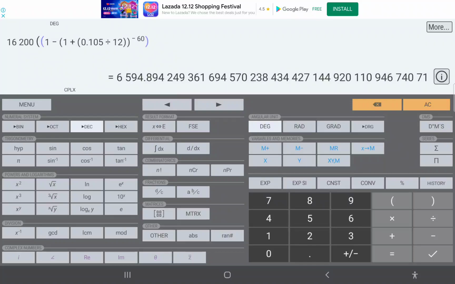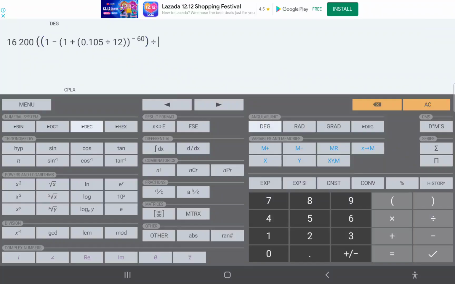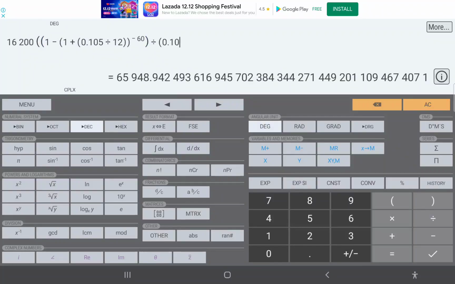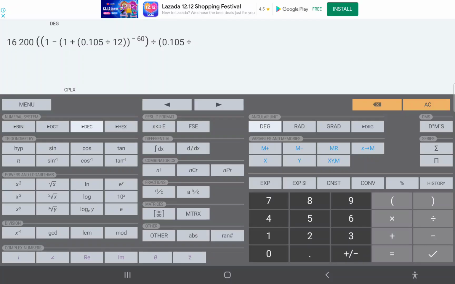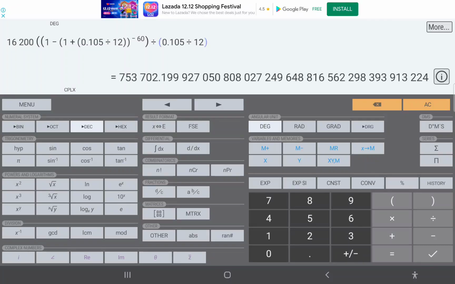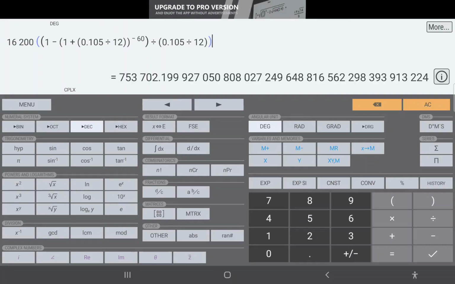So we can divide the 0.105 divided by 12. The reason why I did not use the 0.00875 is to let you see how to input all the values in the calculator.